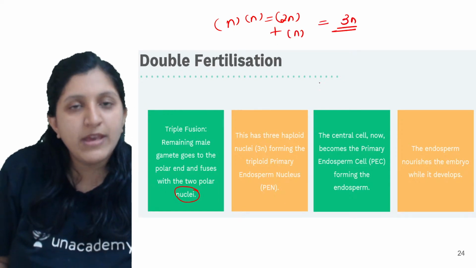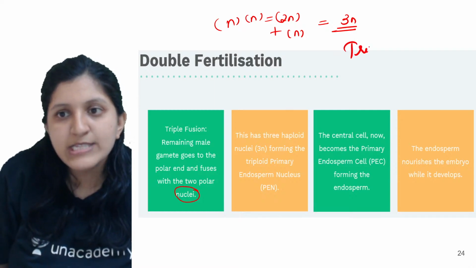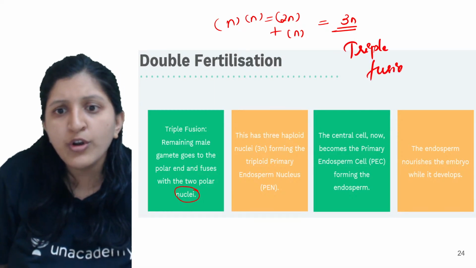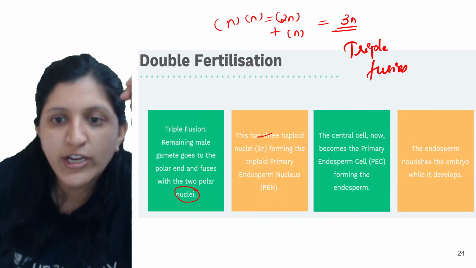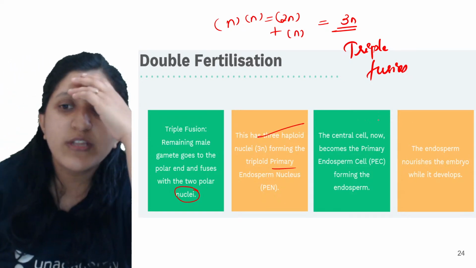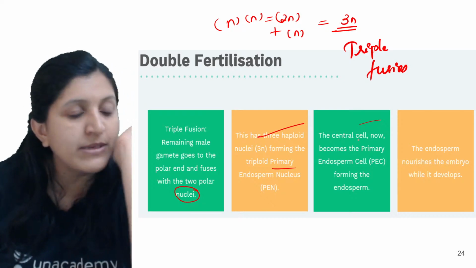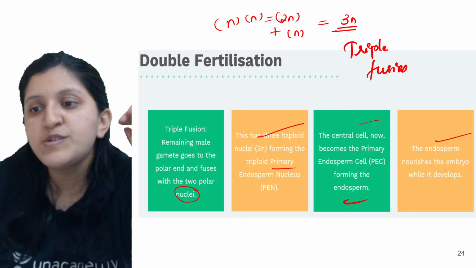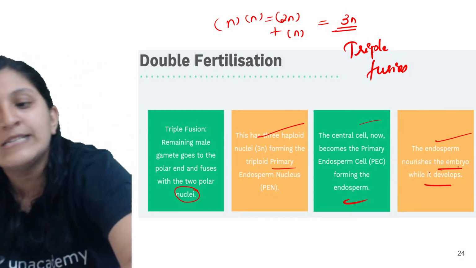So this is going to be 3N, and hence we call this triple fusion. This has three haploid nuclei forming the triploid primary endosperm nucleus. The central cell now becomes the primary endosperm cell, forming the endosperm. The endosperm nourishes the embryo while it develops.